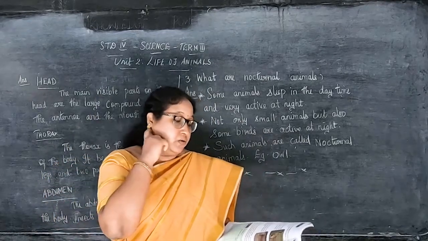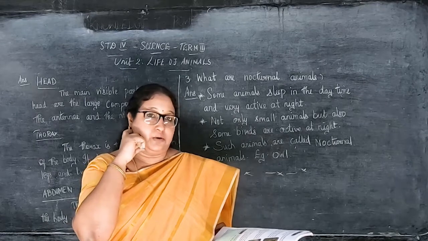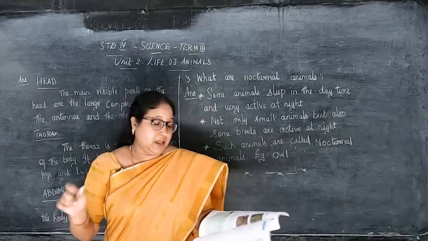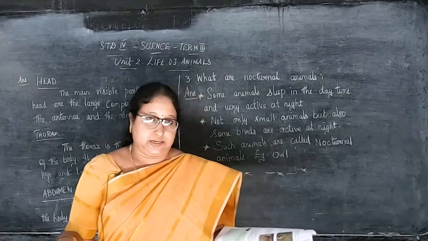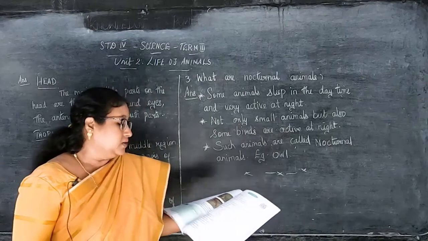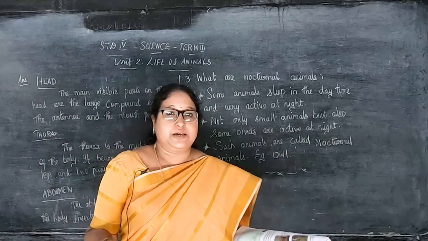That is, Roman number 1, who am I? Roman number 2, fill in the blanks. Roman number 3, mark the following. All these objectives we have written. And Roman number 4, 6 question answers are there. So, we have completed that also. And short answers, 3 questions I have given. So, with this, we are finishing this book back answers, children.